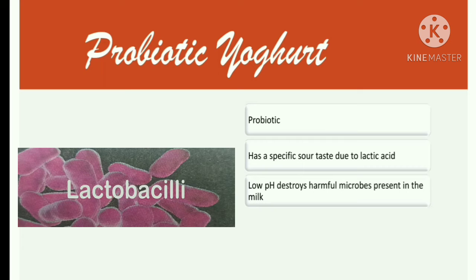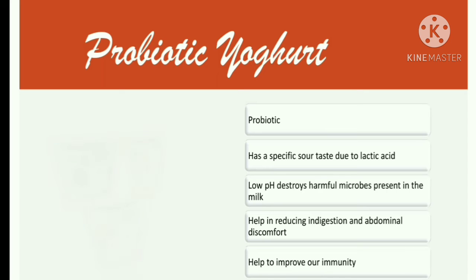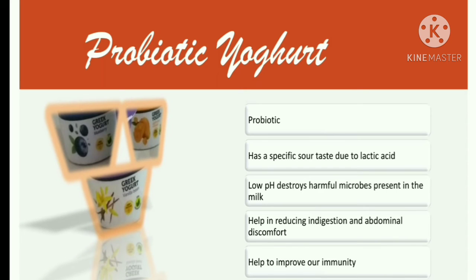This low pH destroys harmful microbes present in the milk. Yogurt helps us in reducing indigestion and abdominal discomfort. Intake of yogurt helps us to improve our immunity. So, probiotic yogurt is good to boost our immunity and the health of the abdomen.